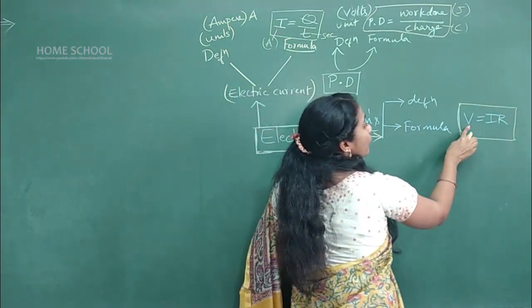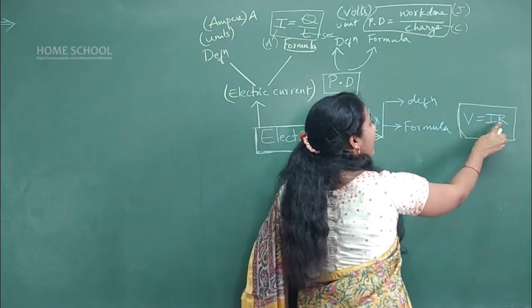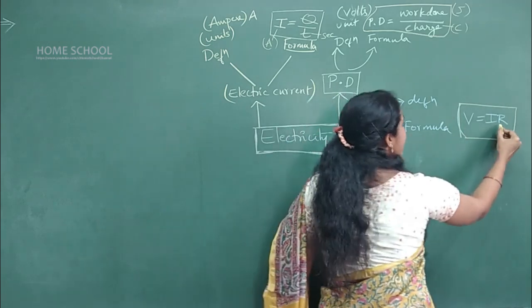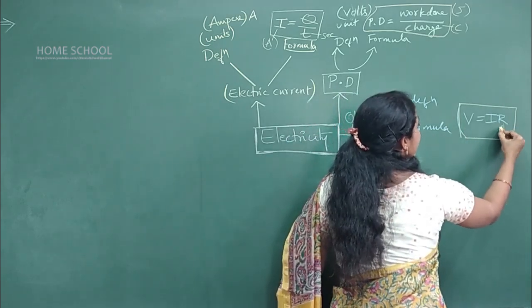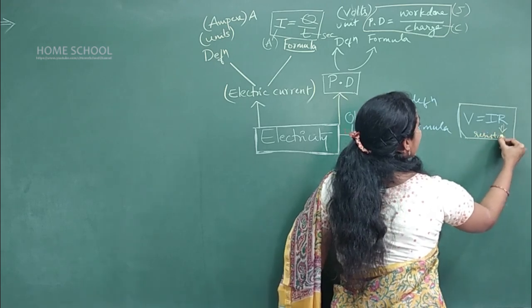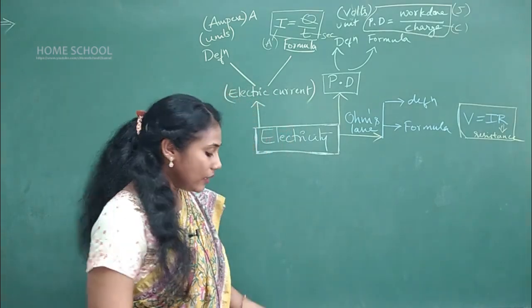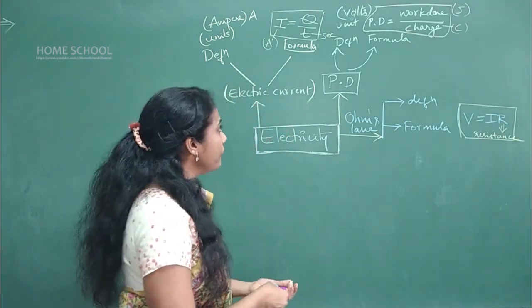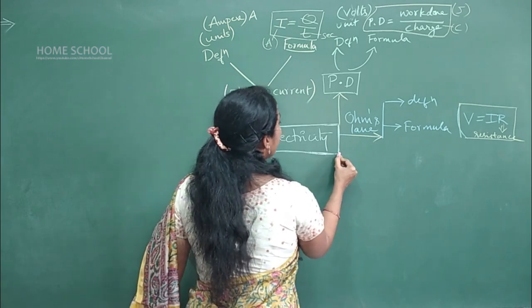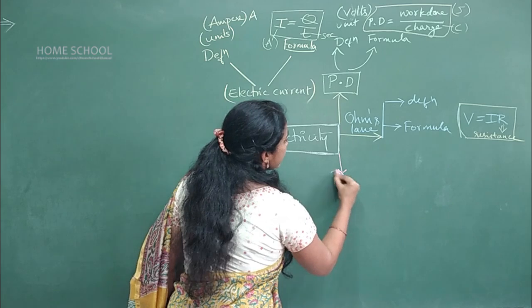What is V? Voltage or potential difference. What is I? Current. What is R? R is resistance. So this is all about Ohm's law. Clear? And now I am going to another important concept of the chapter, that is resistance.